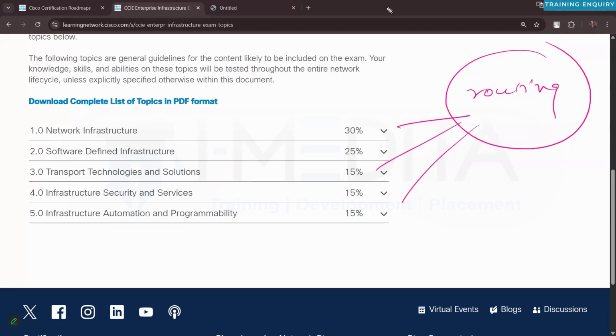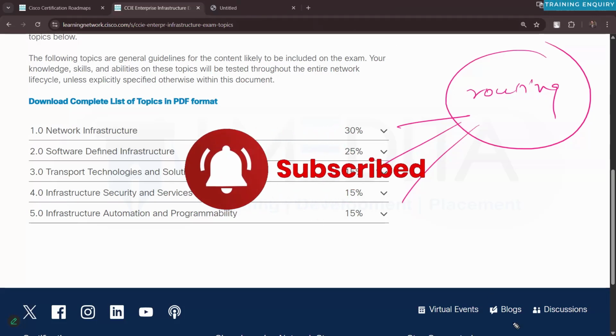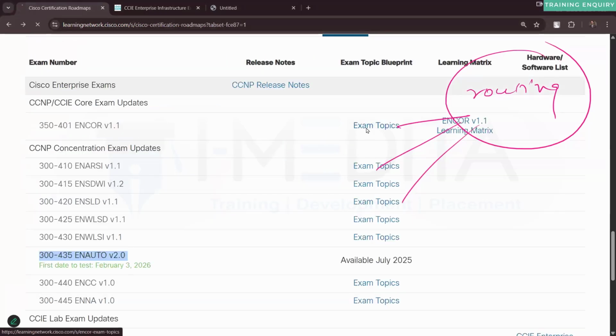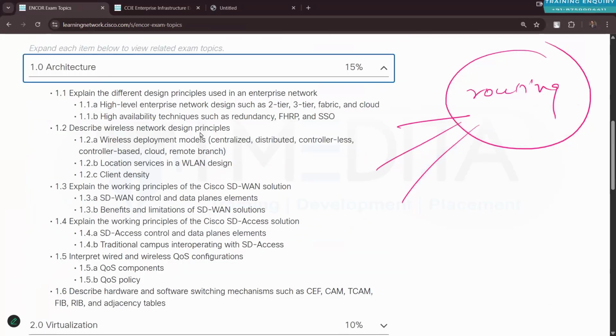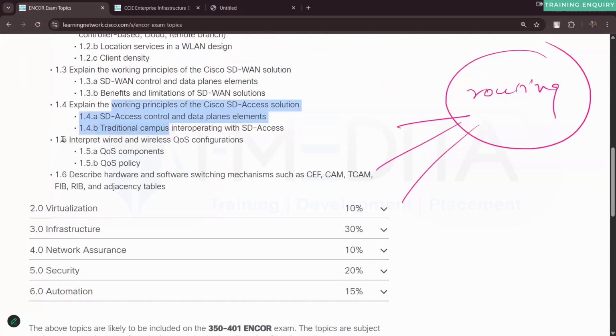Right. And this thing is in fact repeated in the Encore as well. If you want to go through the Encore content, here also you will have a similar kind of thing. If you click on the exam topics here, regarding the routing, by the way, so quality of service, as you can see, we will talk about as a part of our content.